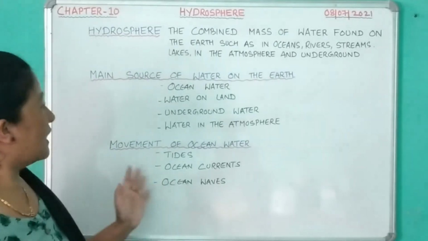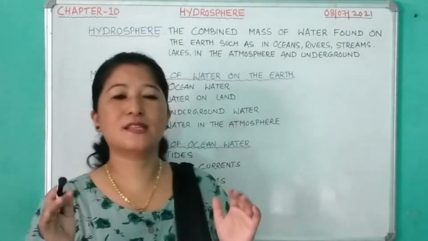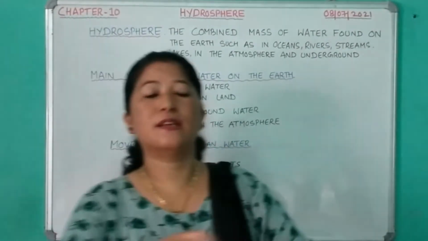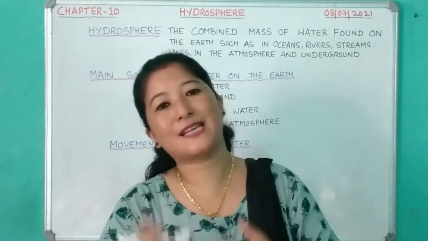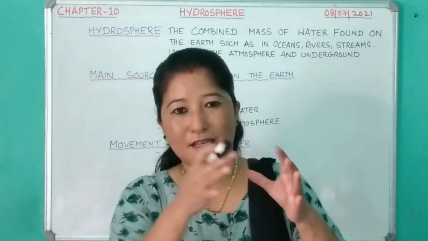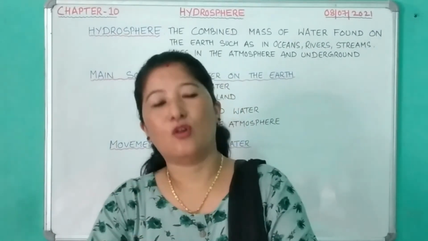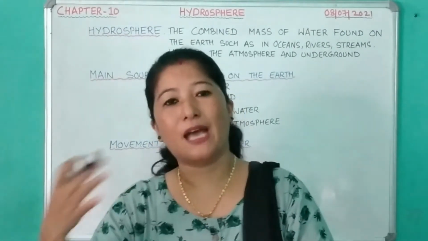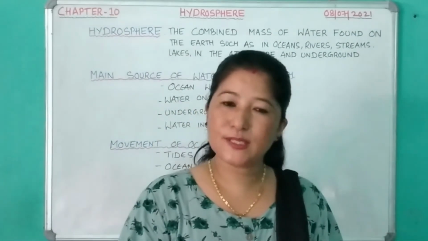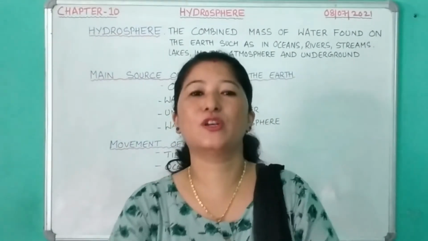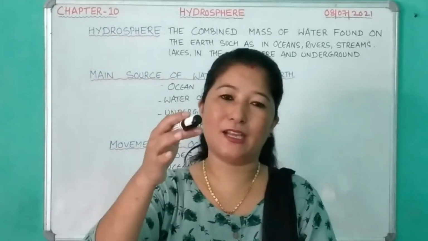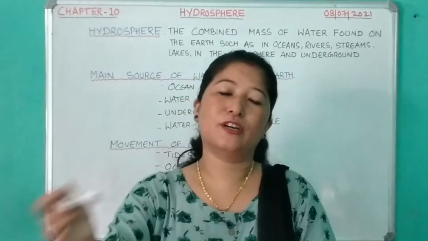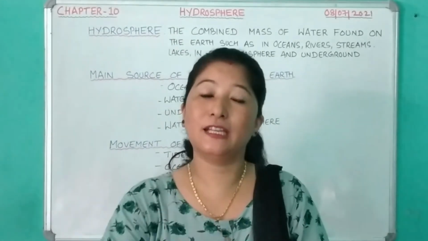Now the next important thing is that these water bodies are all interconnected, in the sense they are connected to each other and constantly in motion. The combined movement of water in the atmosphere, the lithosphere and the hydrosphere is known as the hydrological cycle. There's a constant movement: atmosphere, then hydrosphere, then lithosphere.